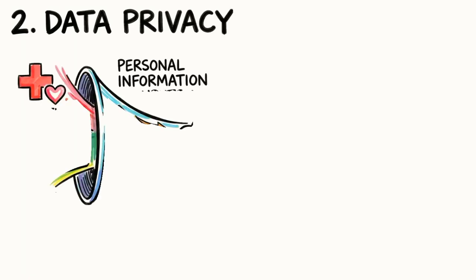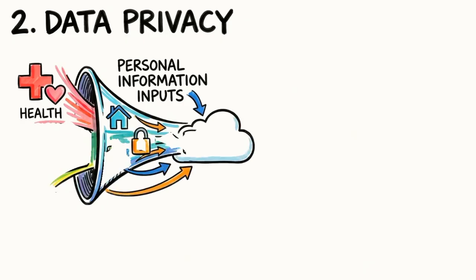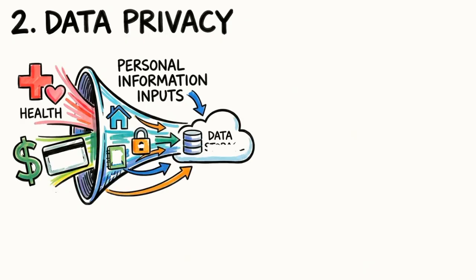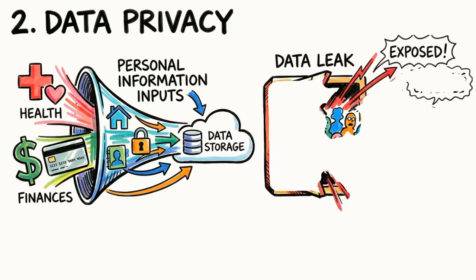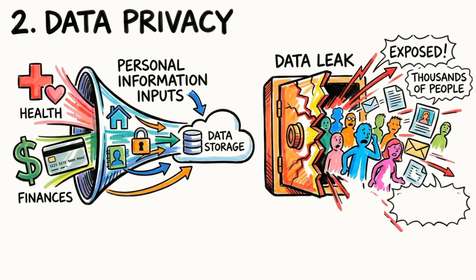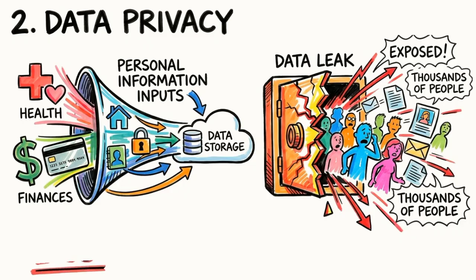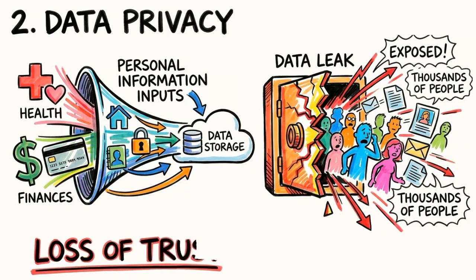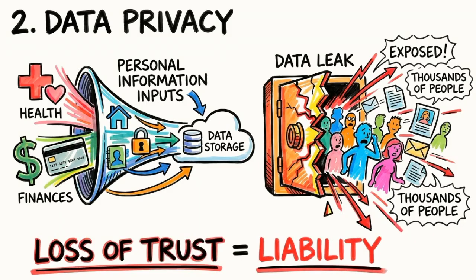The second risk is data privacy. AI systems often rely on massive amounts of personal information. Names, locations, behavior patterns, health data, and financial details are all valuable inputs. When this data is poorly protected, it becomes exposed or misused. A single leak can affect thousands or millions of people at once. Loss of privacy erodes trust, and without trust, AI adoption quickly becomes a liability instead of an advantage.